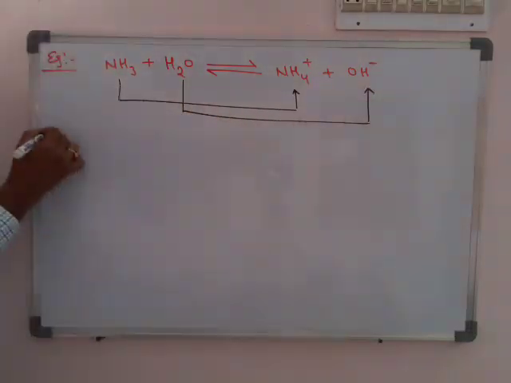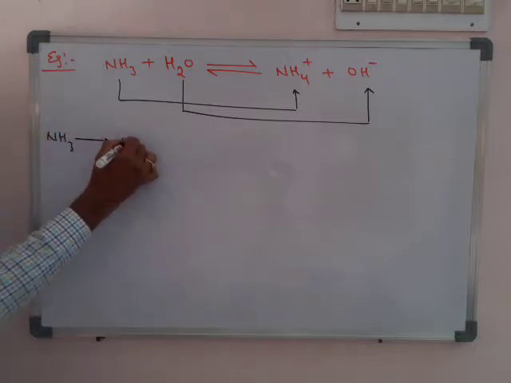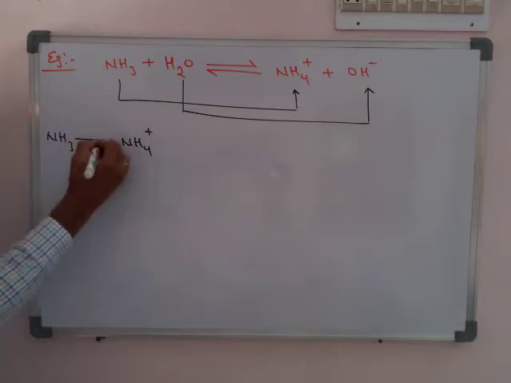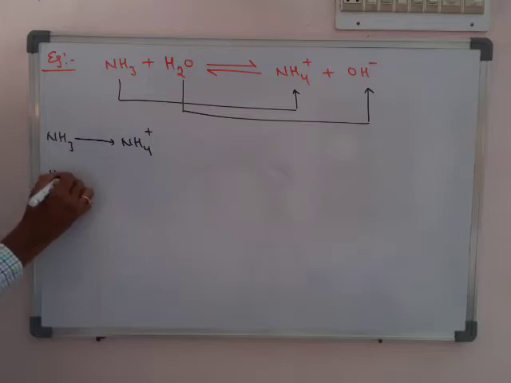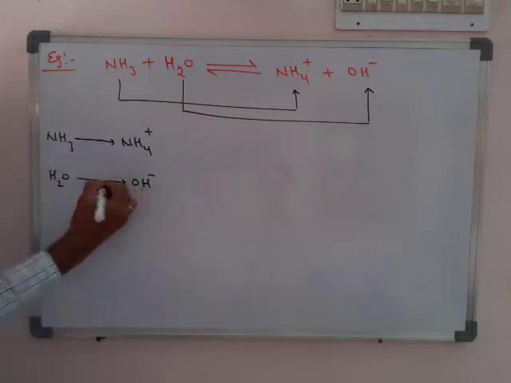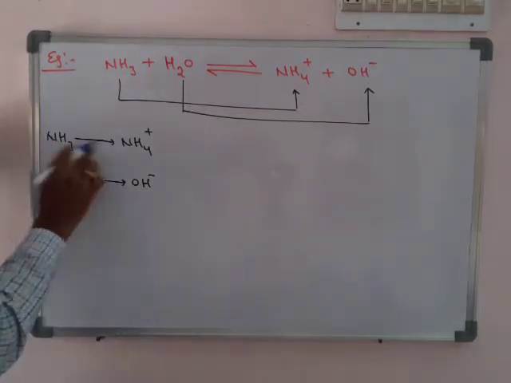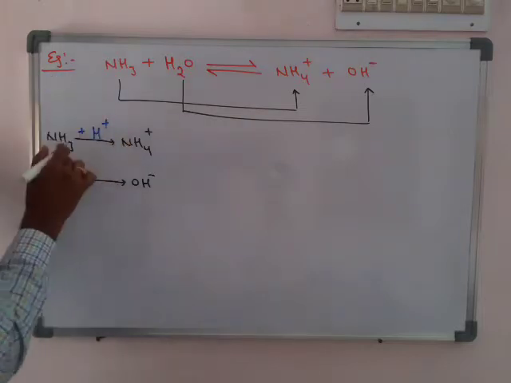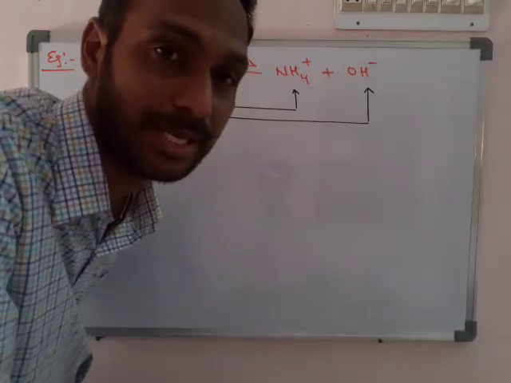So can you say how NH3 changed to NH4 plus is possible? In the forward reaction we are discussing, H2O changed to OH minus. So how is it possible? NH3 becomes NH4 plus by gaining H plus. So here, since NH3 gains H plus, we can say NH3 is a Bronsted base.